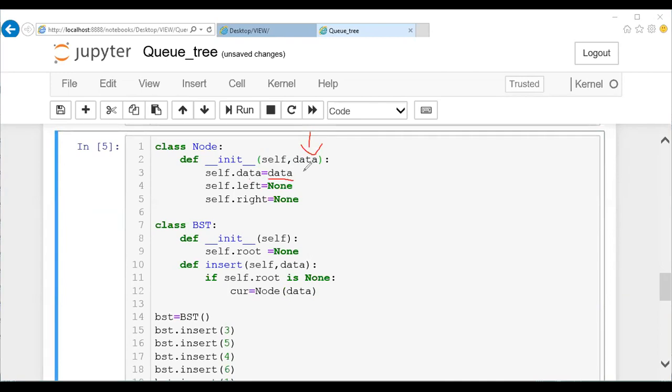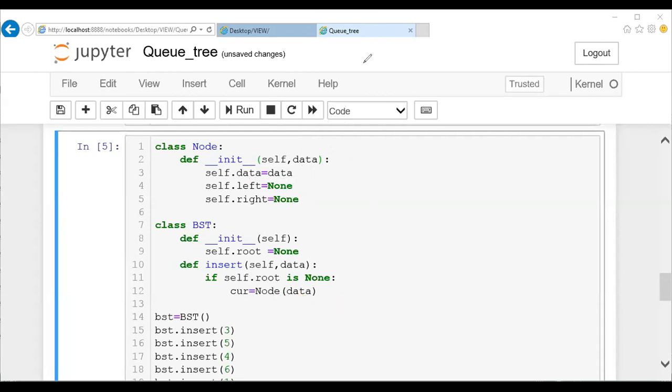So the same process, guys, I'm writing in a different way. Are you clear with this? What I'm doing here: this data is passed from here during your object creation, it is received here, and it is assigned here. Is this clear? Shall I go further? Okay, fine. Now the value is assigned.